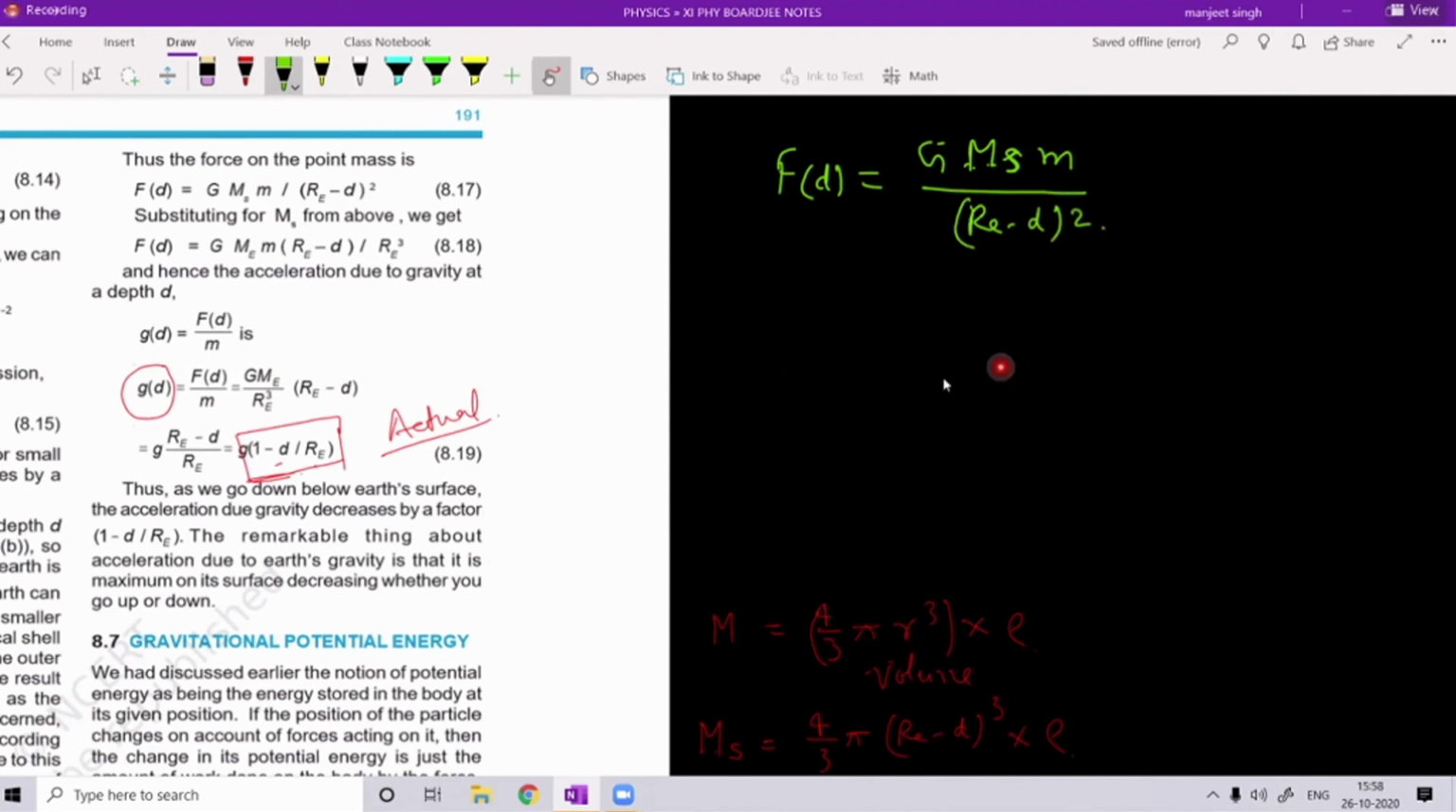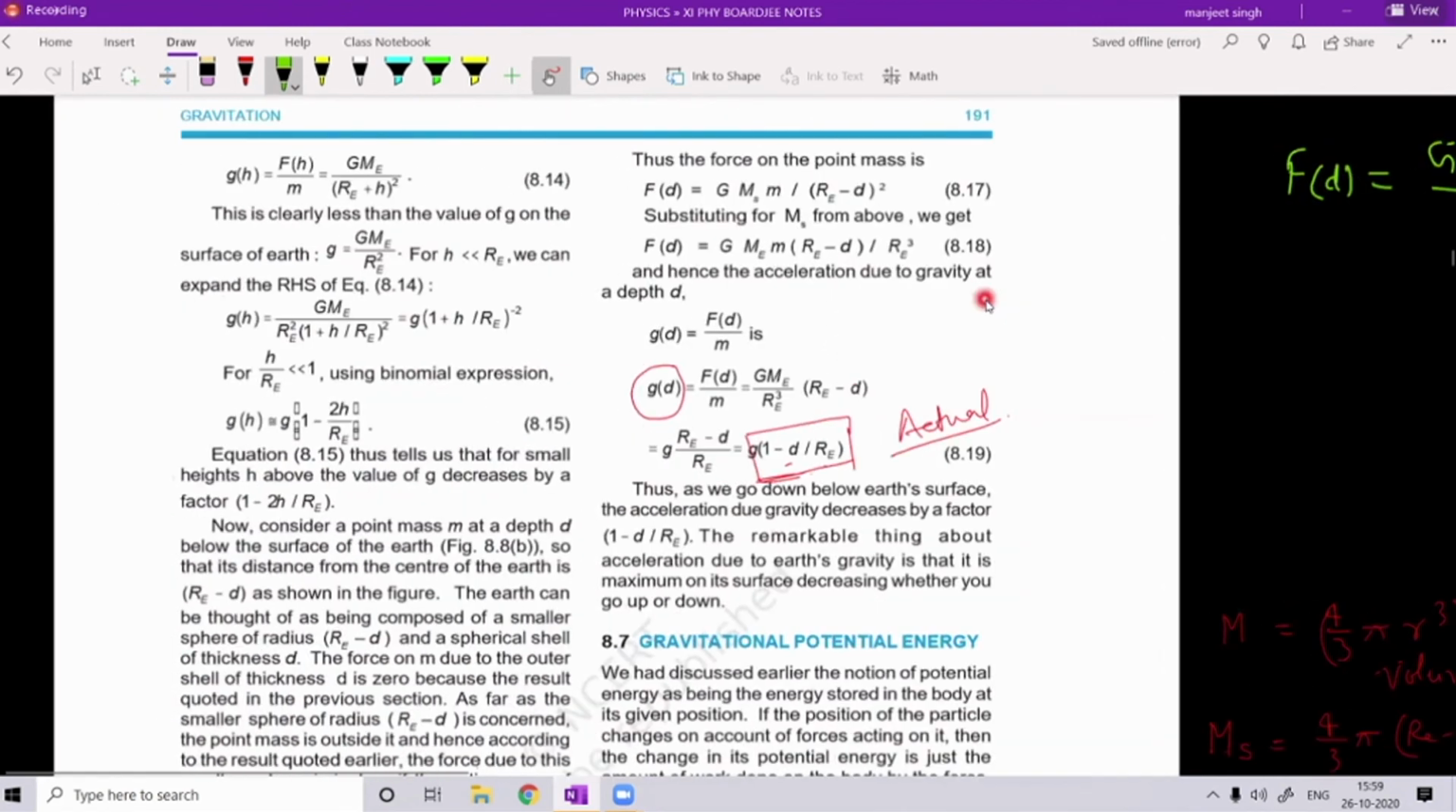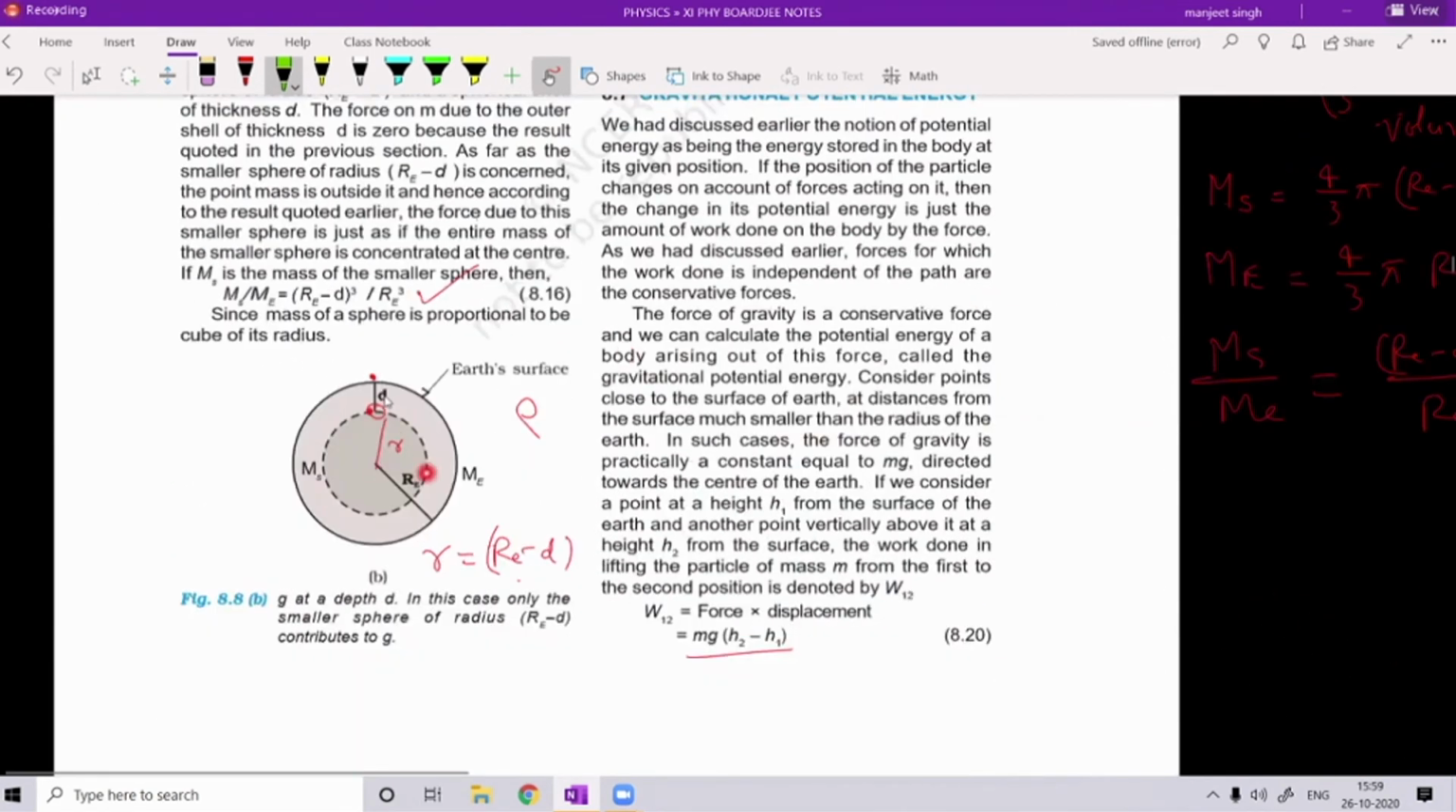Now one thing is to be understood. Why have I taken G Ms m? Why have I taken Ms? Why have I not taken Me, for Newton's gravitational formula G m1 m2 upon r square? So let us go back. See this figure. Now I have told you about the theorem.